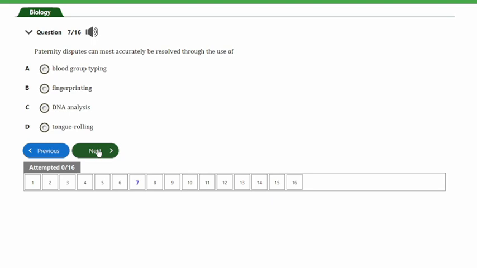So paternity disputes can be most accurately resolved through the use of DNA analysis, because the DNA analysis helps to show the paternity of a child. So guys, this is the correct answer to this question. So we are going to look at the next question, guys, and that's question number 8.